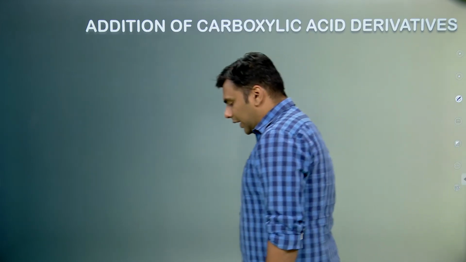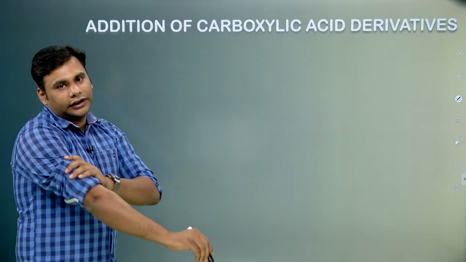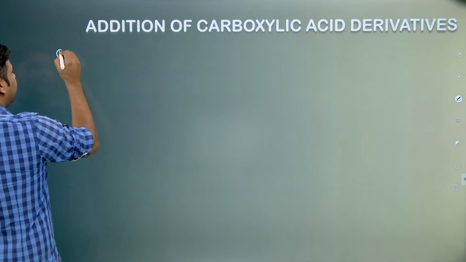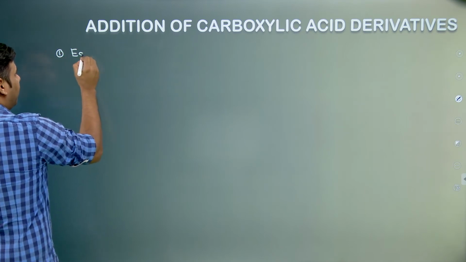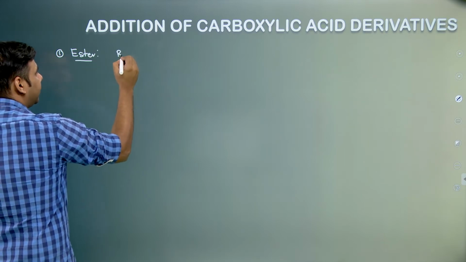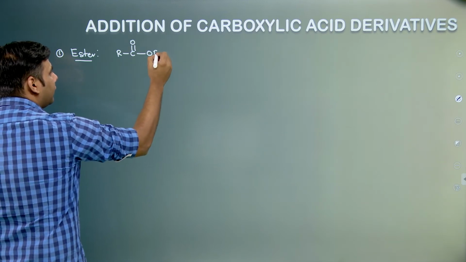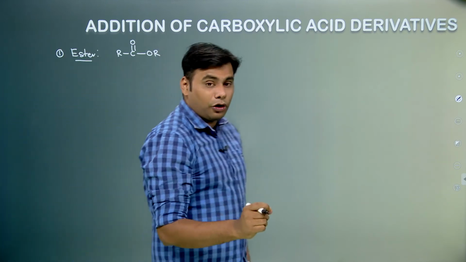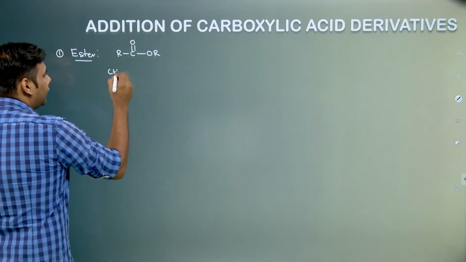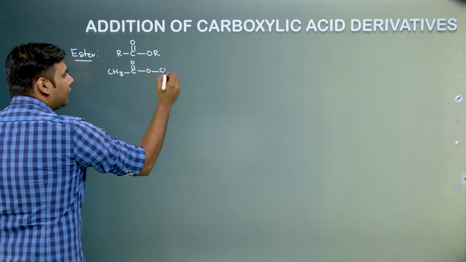So now let us enter into another reaction, that is addition of Grignard reagent on carboxylic acid derivatives. The first carboxylic acid derivative is ester. If we look at an ester molecule, it is something like this: R, C double bond O, OR. One thing which is very important is the nomenclature of ester. Suppose we are having an ester something like this. So what is the name of this ester?